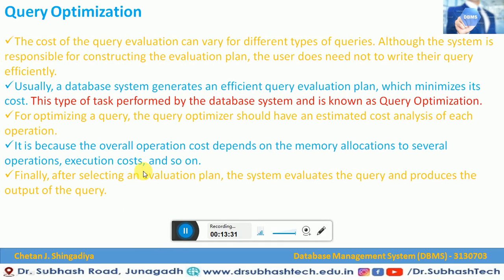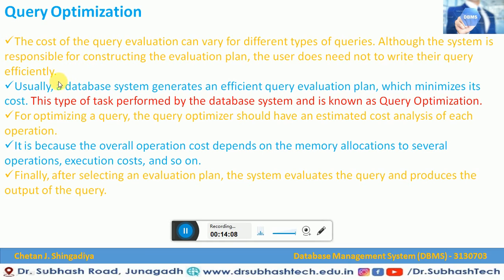Now let us talk about what query optimization is. The cost of query evaluation can vary for different types of queries. Query optimization is a very important aspect of query processing. That means cost can vary according to the different types of query evaluation. Although the system is responsible for constructing a query evaluation plan, the user does not need to write the query efficiently. Usually the database system generates an efficient query evaluation plan.